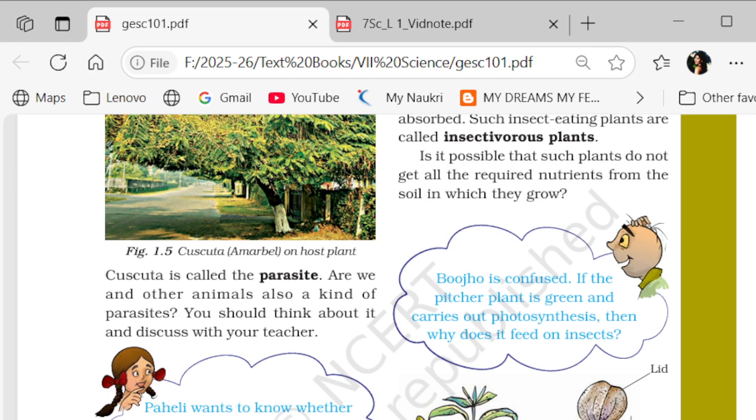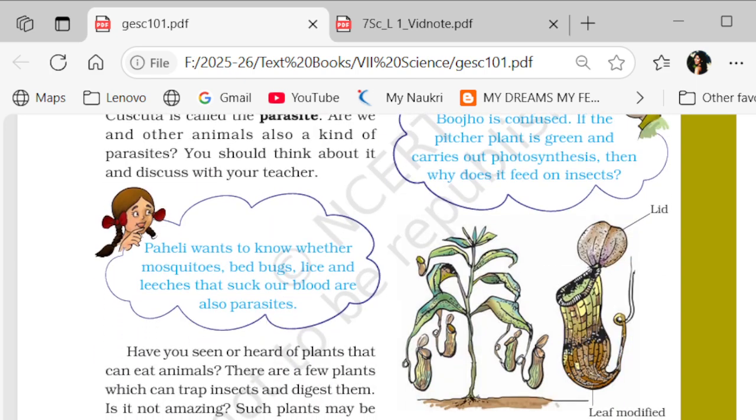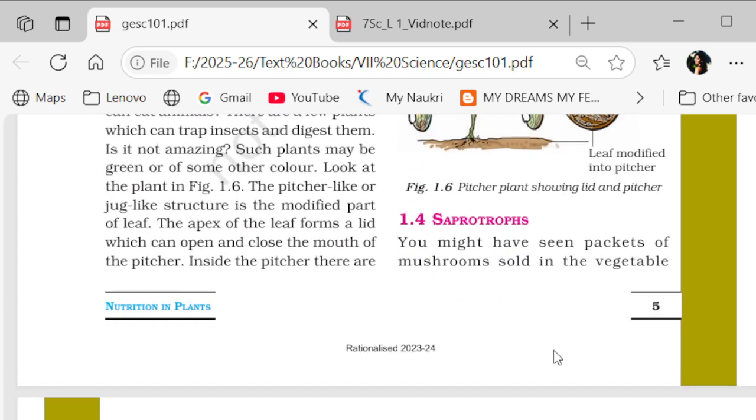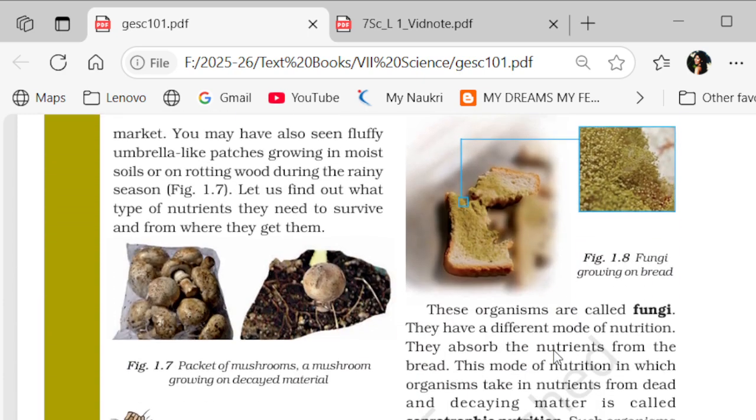Now see, this plant is a green plant. You might be thinking, does not this plant do photosynthesis? The answer is yes, this plant does photosynthesis, but it also requires some more nutrition in order to get nitrogen, so it also digests the insects. So this was about the insectivorous plants.